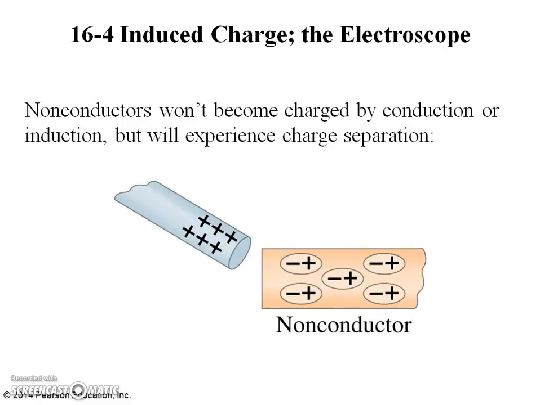Each oval in the figure represents a molecule, not to scale. The negatively charged electrons attracted to the external positive charge tend to move in its direction within their molecules. Because the negative charge in the non-conductor is nearer to the external positive charge, the non-conductor as a whole is attracted to the external positive charge.